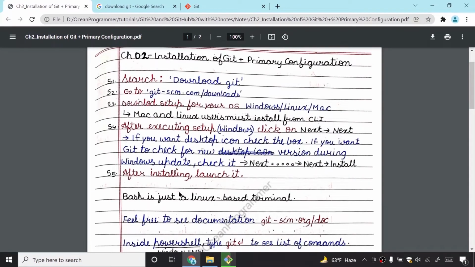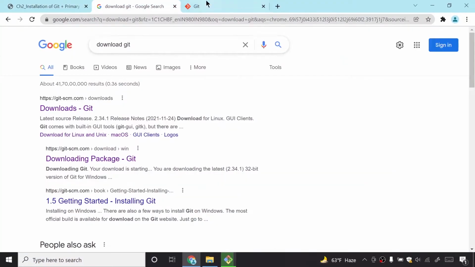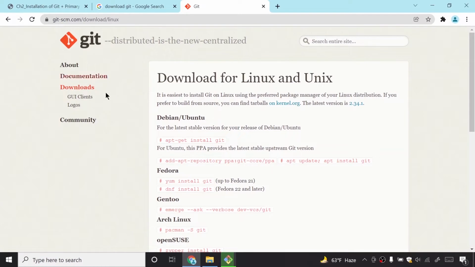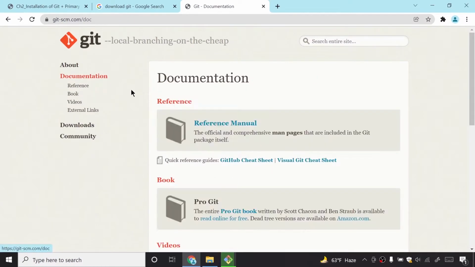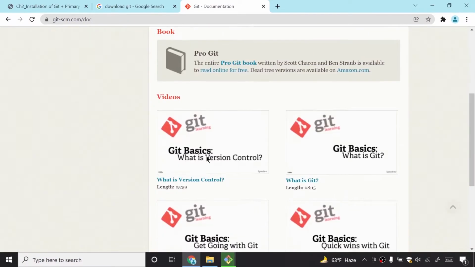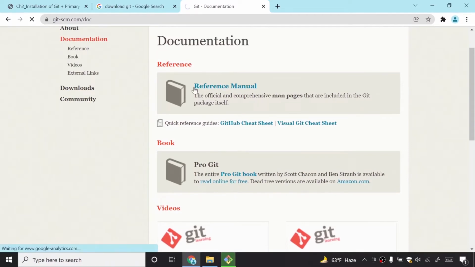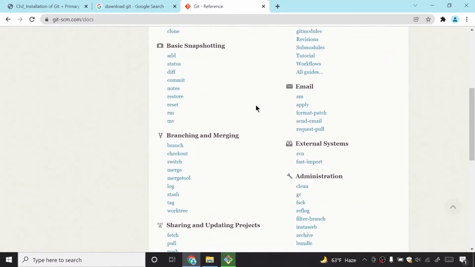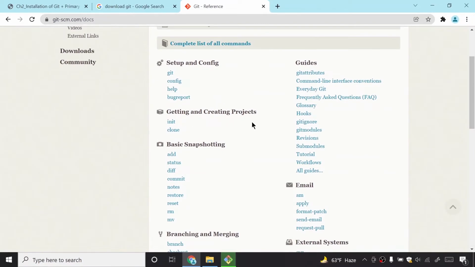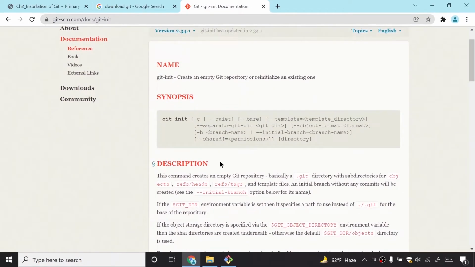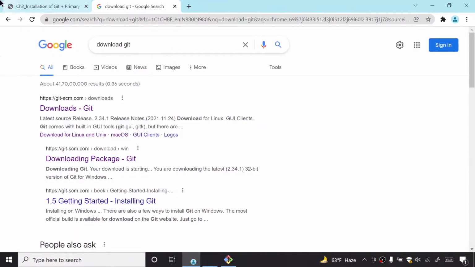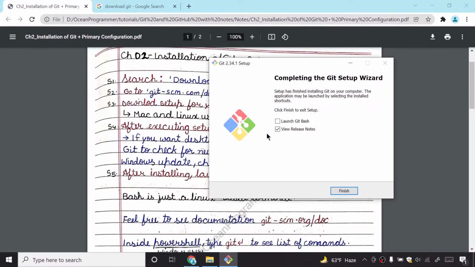Bash is nothing but a Linux based terminal. I've already told this to you. Feel free to see the documentation. See, this is the documentation of Git, and I can also get this reference manual. And if I have any problem, I can even see it from here. If I have problems with the git init command, it will tell me what it is. Git init is a command. So feel free to check the documentation.